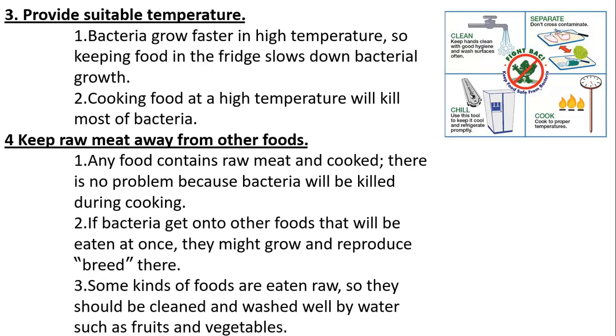Keep raw meat away from other food. So if you're going to use a cutting board, the cutting board that you use for raw meat, do not use for fresh vegetables that you're going to consume as a salad, for example, because some bacteria that's in raw meat will not be killed until this meat is cooked. So please make sure that you keep them away from each other. Any raw vegetables that will be eaten raw, please keep them away from raw meat.